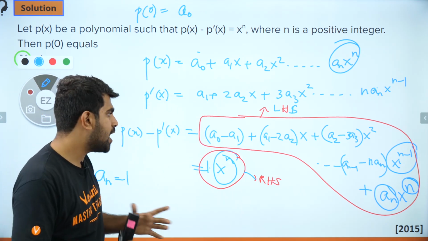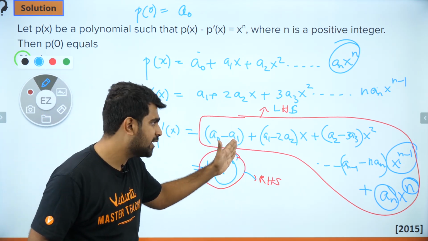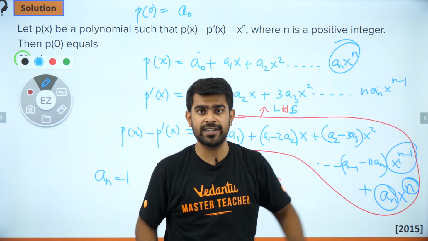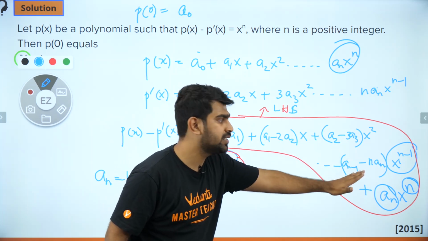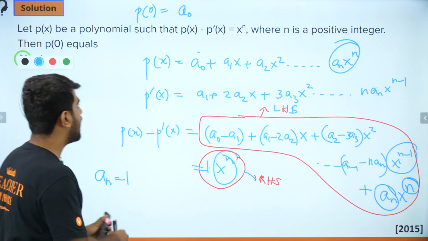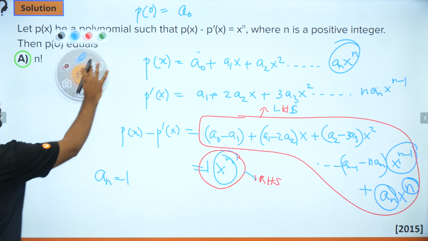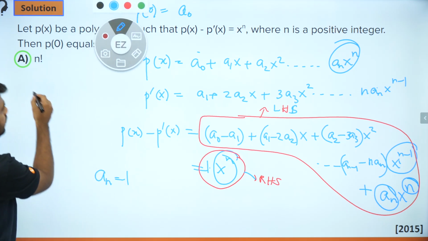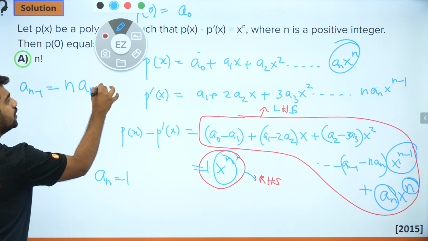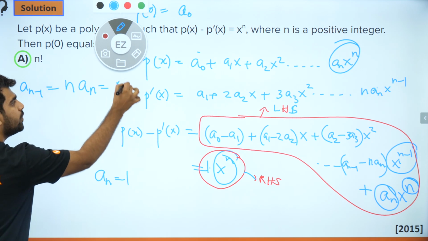All the coefficients, because there is no x term, there is no constant term, there is no x square term, there is no x to the power n minus 1 term. So all the coefficients till here are 0. That's it. So I can say, let me move this around. I'll have what? My an minus 1 is equal to nan. What is an? An is 1. So it is going to be n.